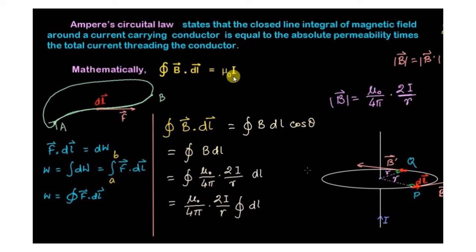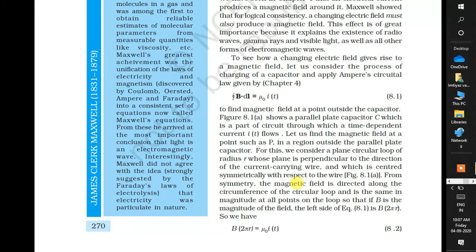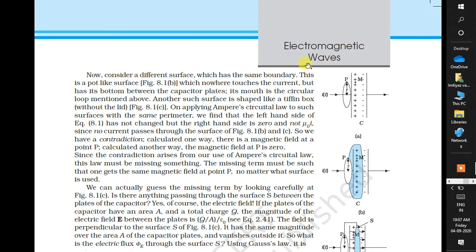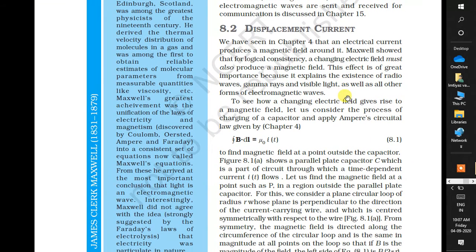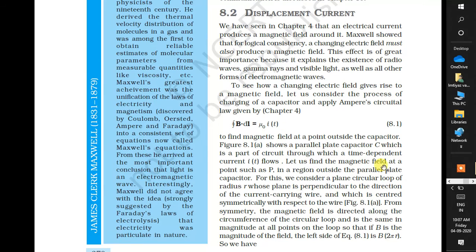From this equation we will show the displacement current. See here, to find the magnetic field at a point outside the capacitor, I will show you the next figure. A parallel plate capacitor, which is part of a circuit through which a time dependent current flows. Let us find the magnetic field at a point such as P in the region outside the parallel plate capacitor.